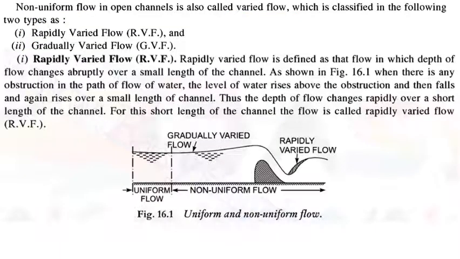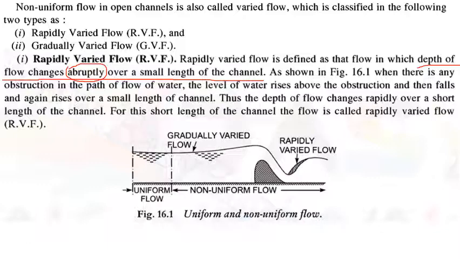Rapidly varied flow is defined as the flow in which depth of flow changes abruptly over a small length of the channel. Abruptly means suddenly. So that means depth of flow changes suddenly over a small length of the channel.